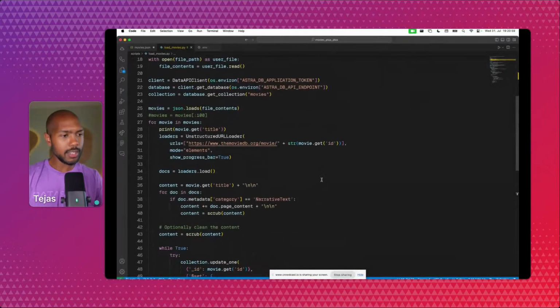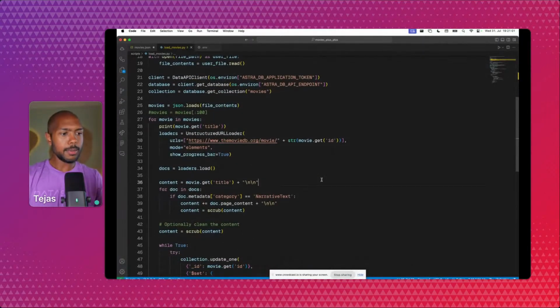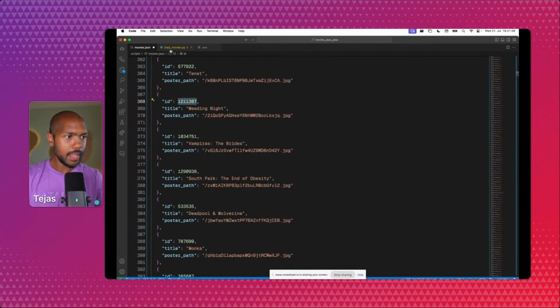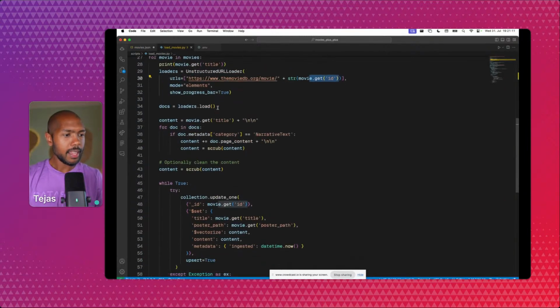How is it that the web page content is becoming vectors? Well, the unstructured URL loader is going to look at the movie page for the specific ID from our JSON file, like this. And then look what's going to happen. It's going to get the title, it's going to get the category, and then doc.page_content is literally the entire text content of the page.